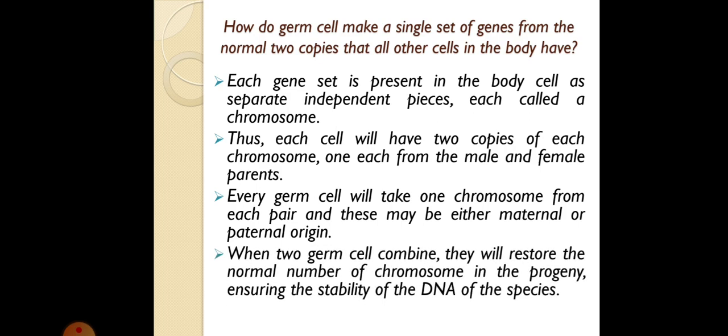When two germ cells combine, they will restore the number of chromosomes in the progeny, ensuring the stability of the DNA of the species. So when the sperm and the egg combine, they will form a two germ cell set, like all the other normal cells in the body.